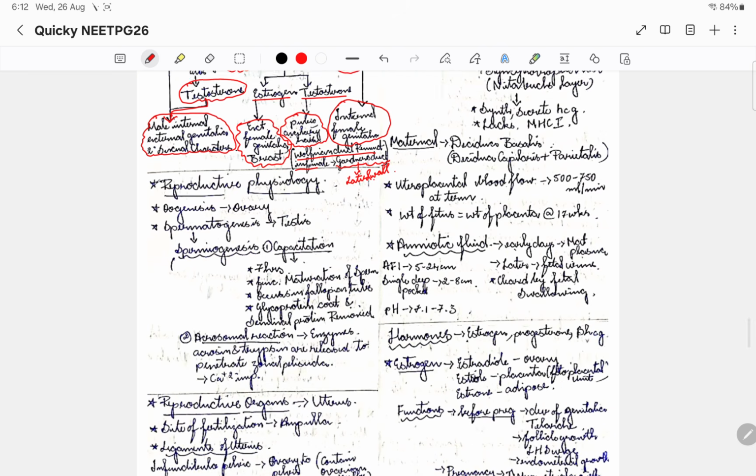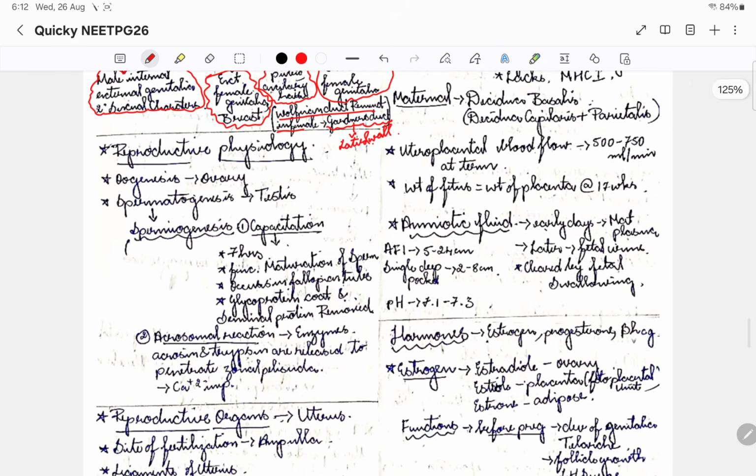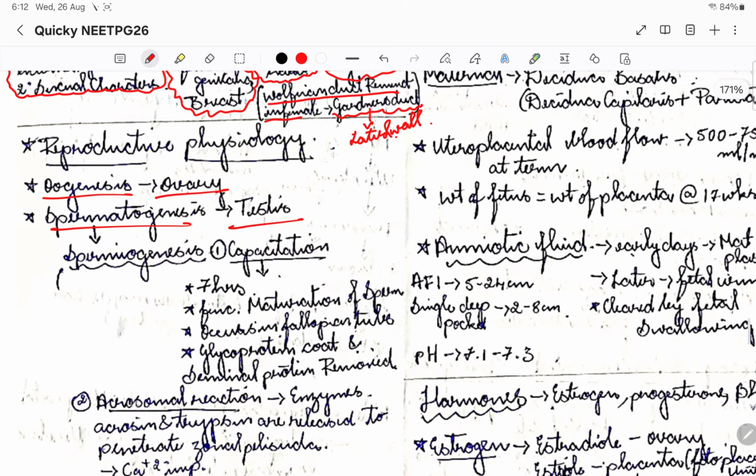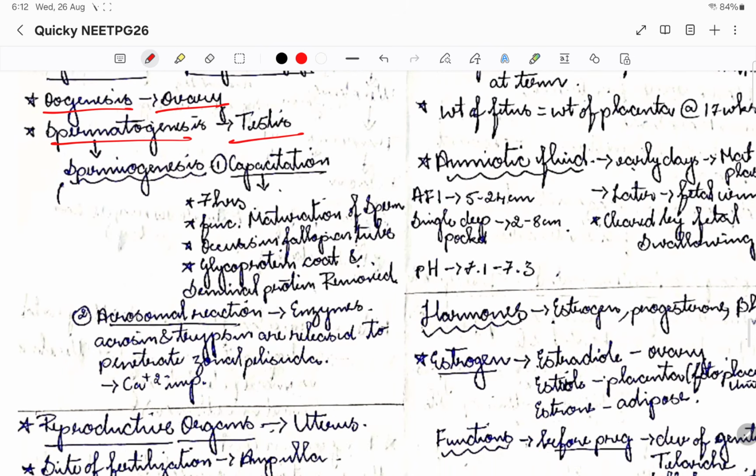Now let us move on to the basics of reproductive physiology. We all learned that oogenesis will occur in the ovary, whereas spermatogenesis will occur in the testis. Spermatogenesis has to be followed by something known as spermiogenesis. This all takes place in the uterus, please remember. It takes place in the uterus only, just before the fertilization happens.